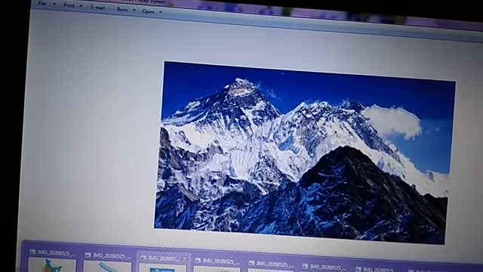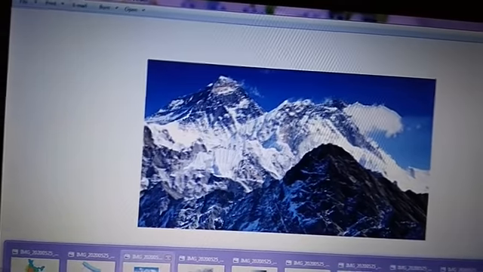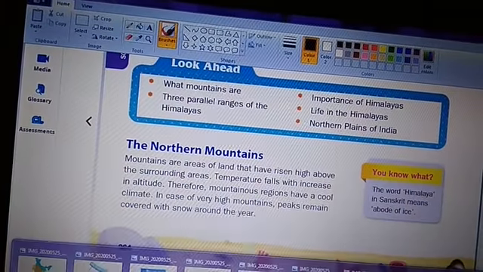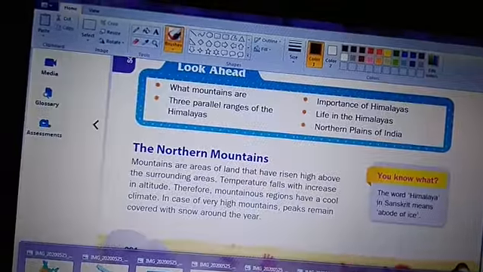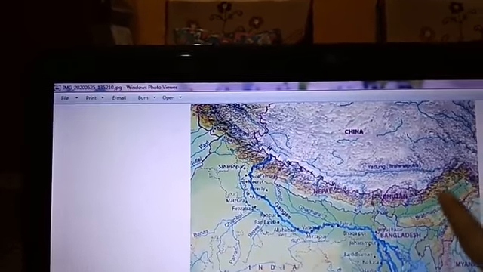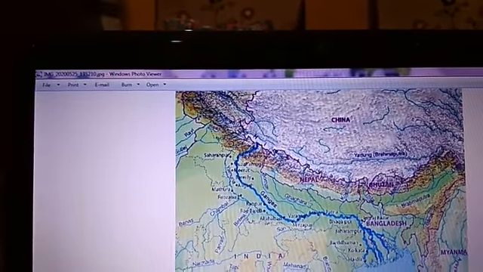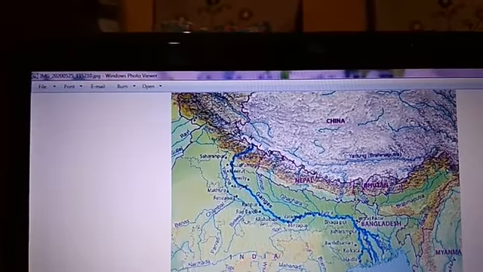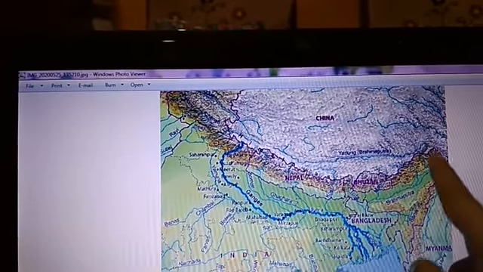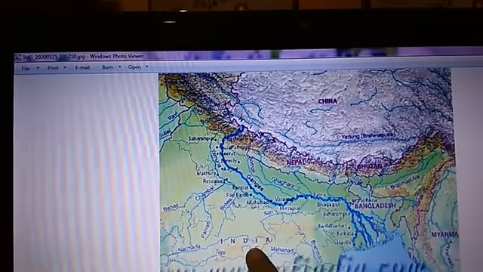Now talking about the northern mountains in India, these northern mountains form a natural boundary. Here is a picture. So this is my northern mountains. Here we have the Great Himalayas or the Himalayas. So these Himalayas, or the northern mountains, are kind of a boundary for our country. This is a natural boundary to the north of the country which separates our country from China. This is China and this is India.